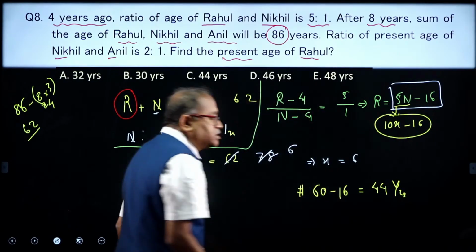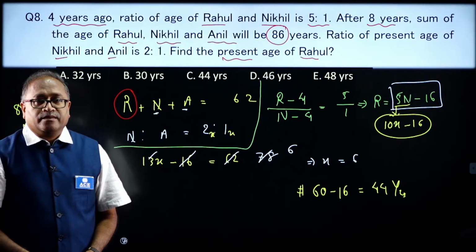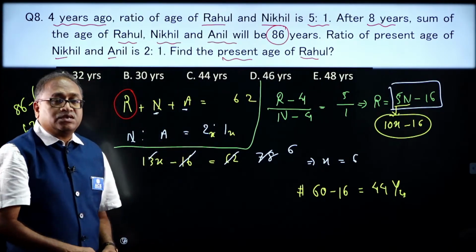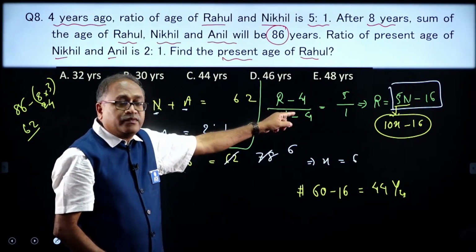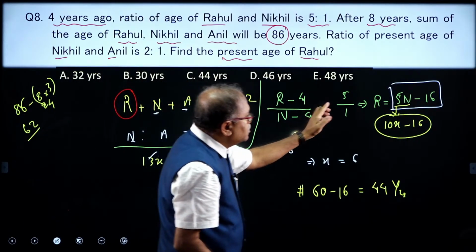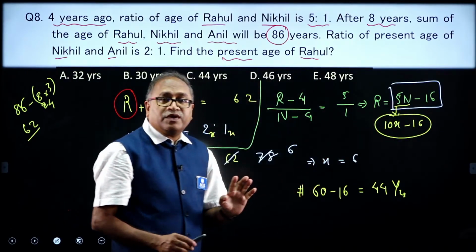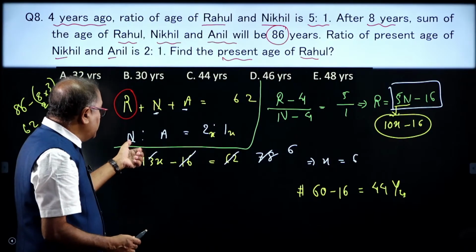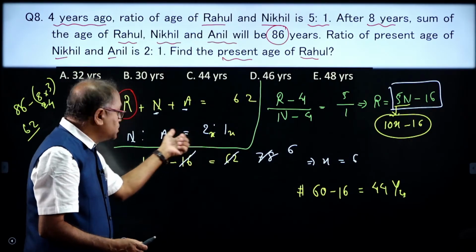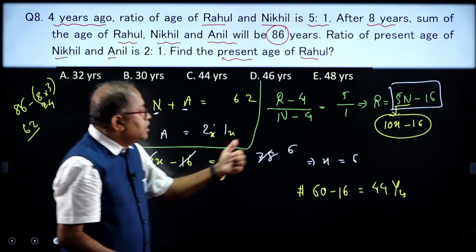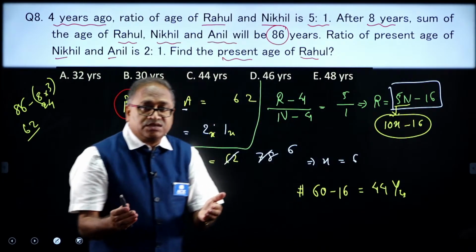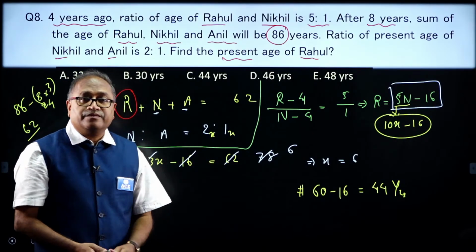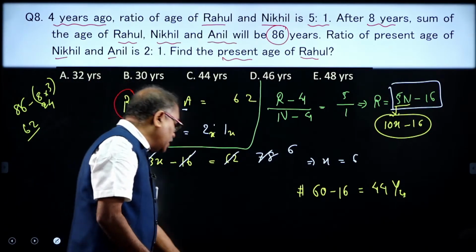That should be my answer, right my dear friends. So, see the connectivity with the relation, especially this point: I converted the R in the form of n. Why did I do this? Because if I convert that in the form of n, then here n 2x is there and a x is there, and this also becomes 10x minus 16, and the total is 62. So, I can get the x value. Hope my friends you understood this one.